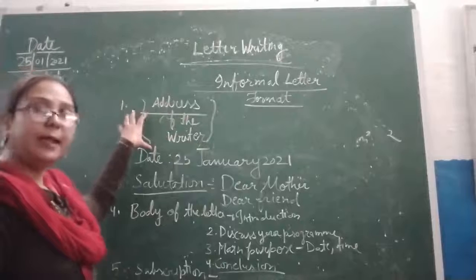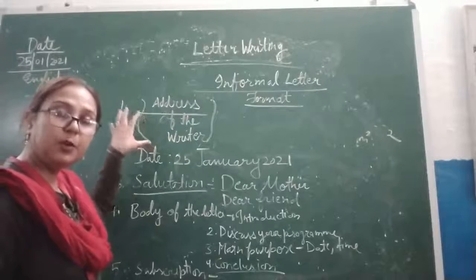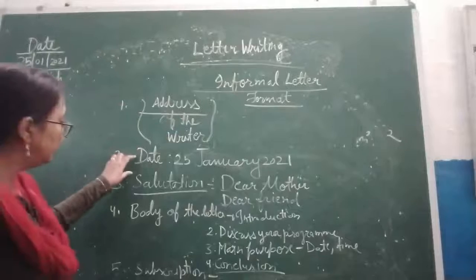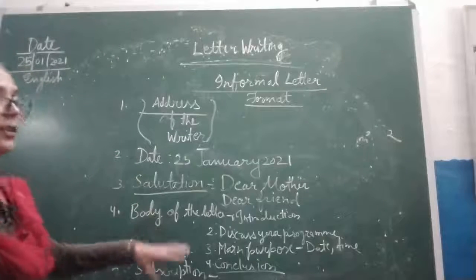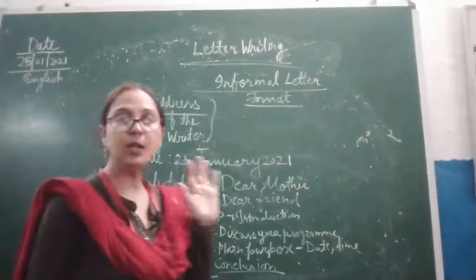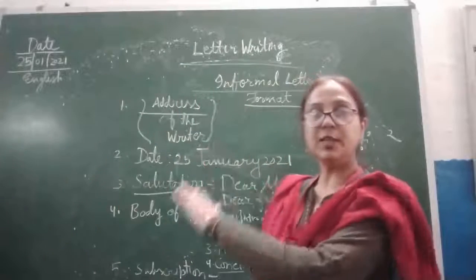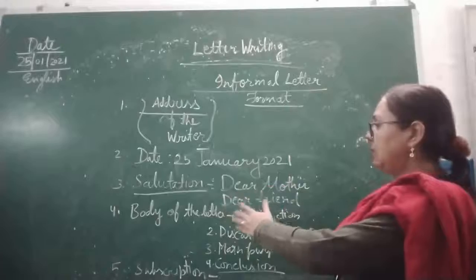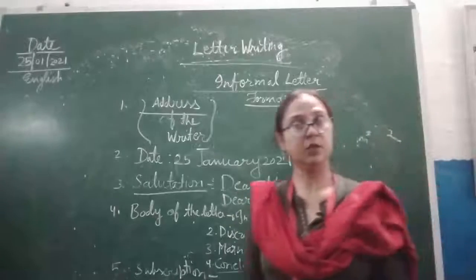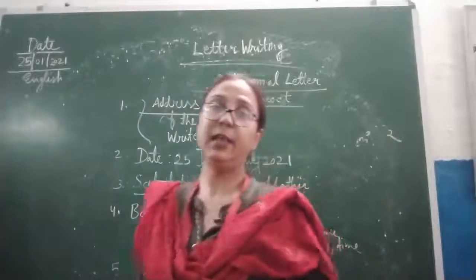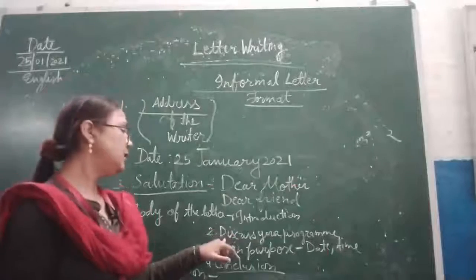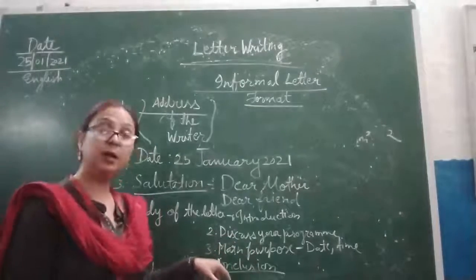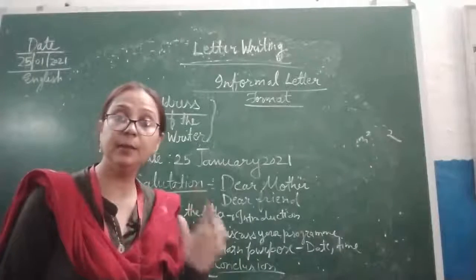First you will write your address, because you are writing a letter, and after that date, salutation, and after salutation don't leave any line. After salutation you can start from the second line the body of the letter, the introduction part of your letter, and after that second thing, discuss your purpose of writing this letter, and after this third is the main purpose.